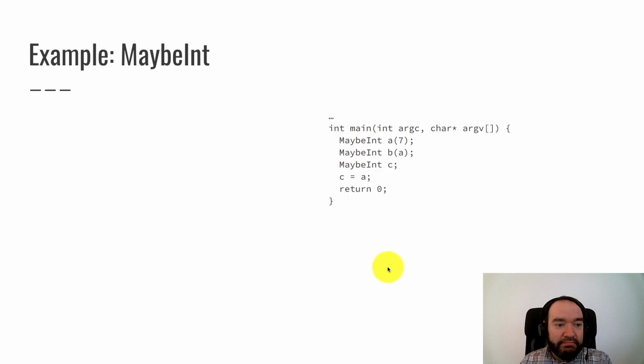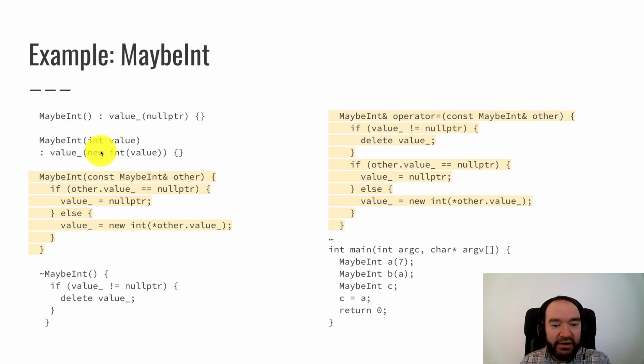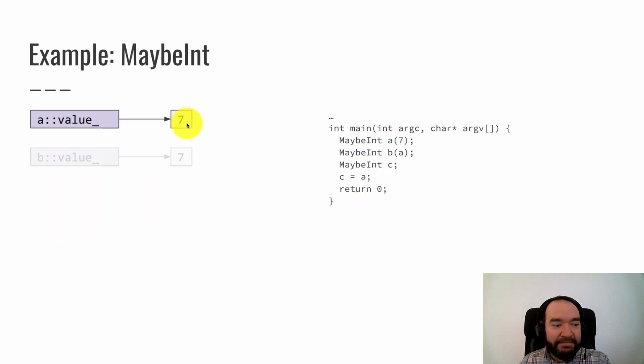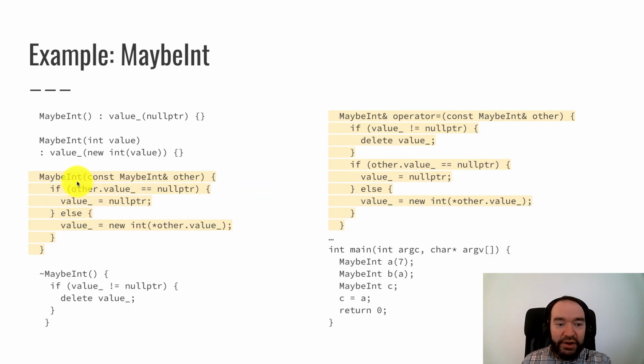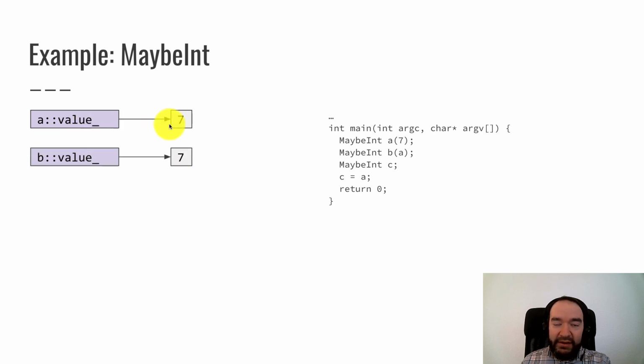Let's see how that works. Now I've got my fixed MaybeInt. So first line of code, we do A of 7, so that would be calling this constructor here, and A's value points at a new 7. Next, we do B's constructor, and this is the key difference between our fixed version and the original version. This is doing the copy constructor, so this is my yellow code on the left here. This code executes, and we're allocating a new int object that's distinct from A's int object. So now we've got two separate int objects. They're not pointing at the same object and interfering with each other.